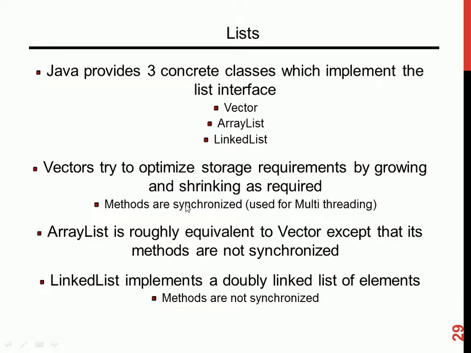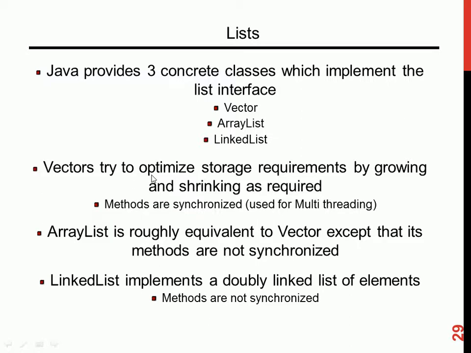Array list: when you remove an element, it reduces. For all the collections, you have add and remove. So when you keep adding elements, the size of that collection will increase. When you remove, it will shrink. So all the collections increase and shrink at runtime, and you don't have to specify the size during compilation time. It's only the vector that you must specify the capacity. If you don't specify, you get a default one.